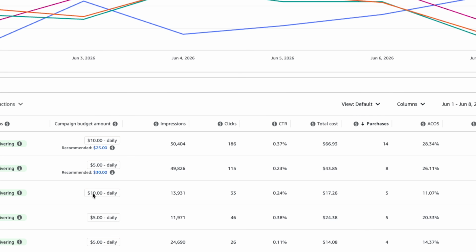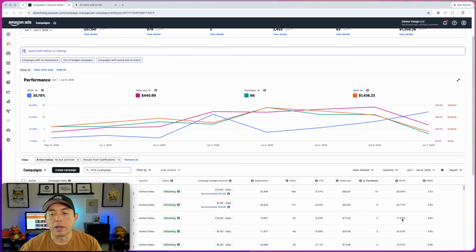So you can see right here, my daily spend is $10 instead of $5. I'm trying to get more sales from this 11% ACOS. But I also can raise the bids a little bit to help me get even more sales, because the higher the bid, the more chances I get to get more sales, because I'm outbidding somebody to get that spot on the sponsored page, or the page that it's showing on.